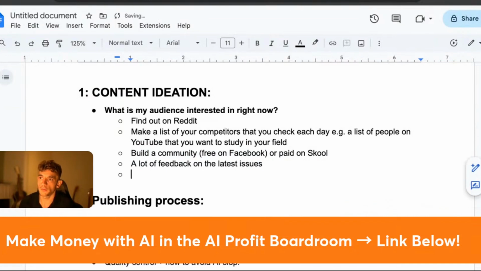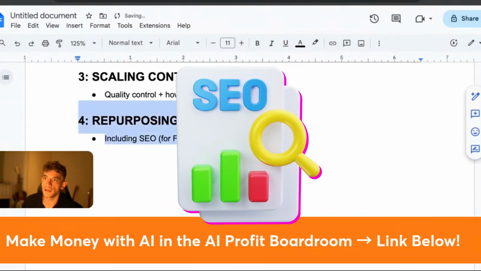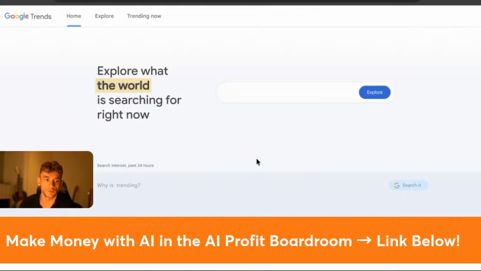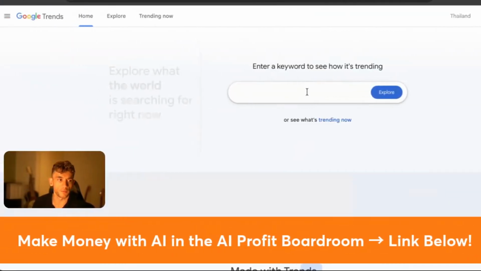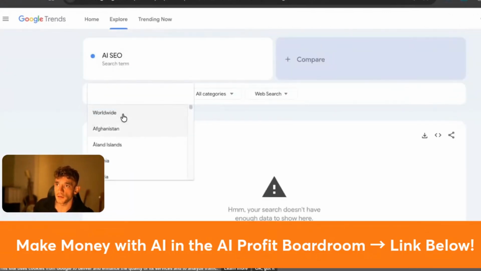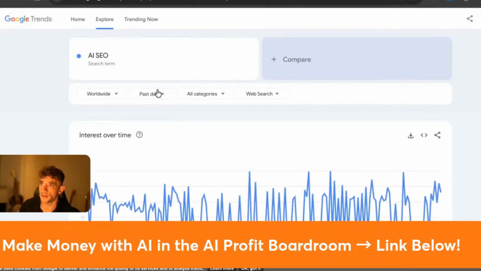And then the final thing I would say is Google Trends, and that links to SEO later down in the process. But if you go into Google Trends, let me find some examples here. We type in, for example, AI SEO. Let's say I have an SEO agency. I want to figure out, okay, what's trending in AI SEO right now.